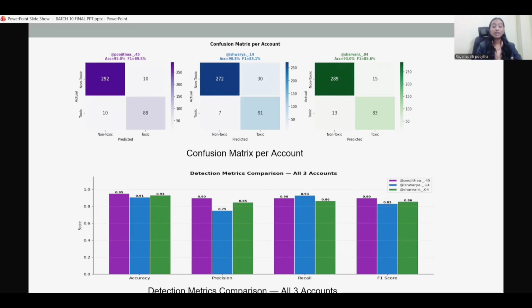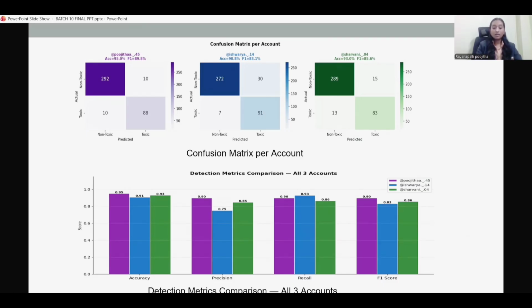Coming to detection rate matrix comparison. This graph compares accuracy, precision, recall, and F1 score across all accounts. It shows that the model performs consistently well with high accuracy and good balance between precision and recall.